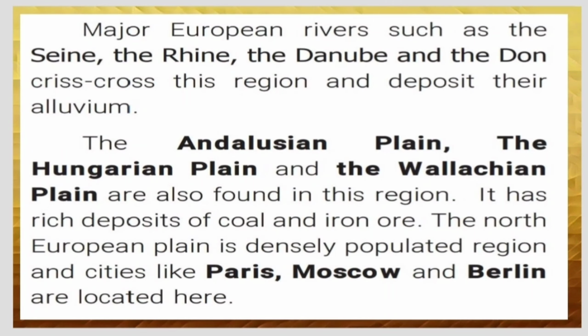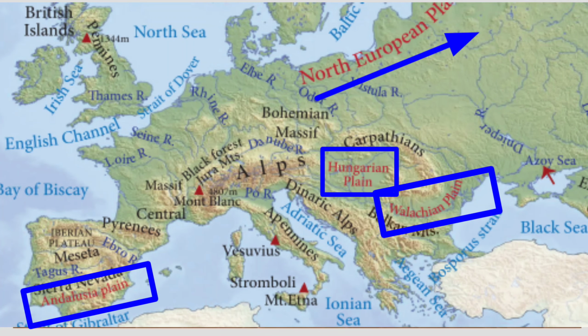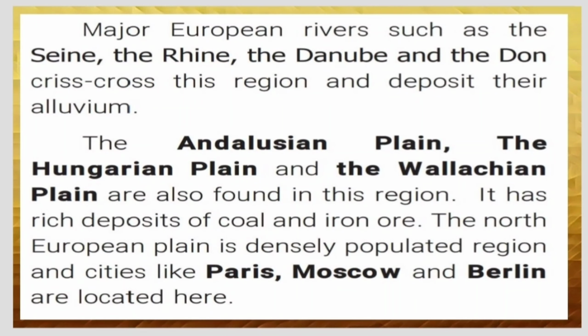Major European rivers such as the Seine, the Rhine, the Danube, and the Don crisscross this region and deposit their alluvium. Plains like the Andalusian Plain, the Hungarian Plain, and the Wallachian Plains are also found in this region. So this region has rich deposits of coal and iron ore. So this area is a densely populated region and cities like Paris, Moscow, and Berlin are located here.